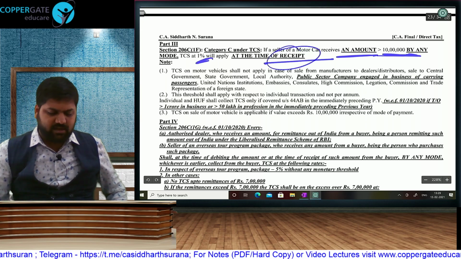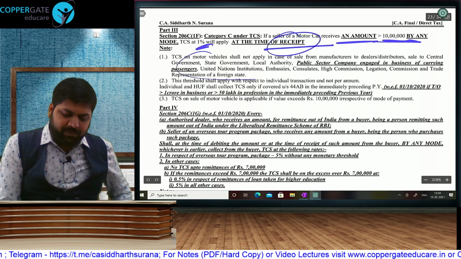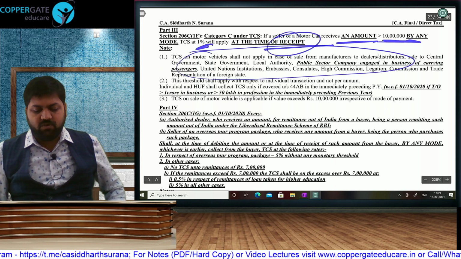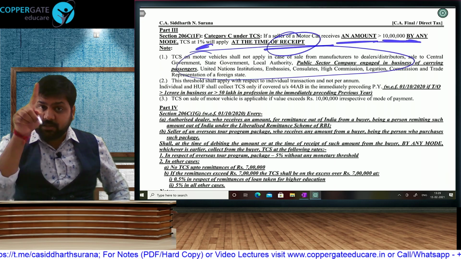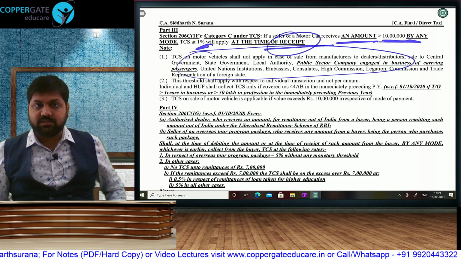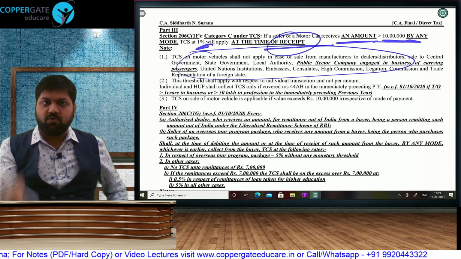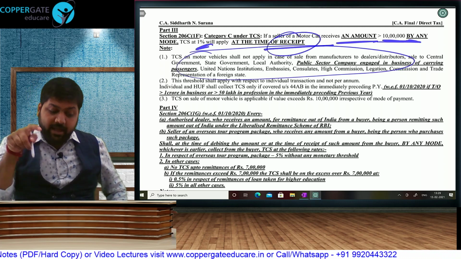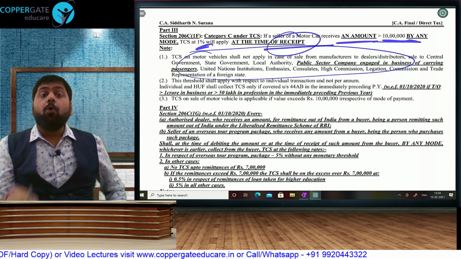Again, COVID relaxation I will talk about in some time. From the people whom you were not collecting in part 1, you won't collect. But there is one difference between part 1 and here. In part 1, in retail sale, there will be no TCS. Only manufacturer to wholesaler, wholesaler to retailer, there will be TCS. As against this, this year, only in retail sale.